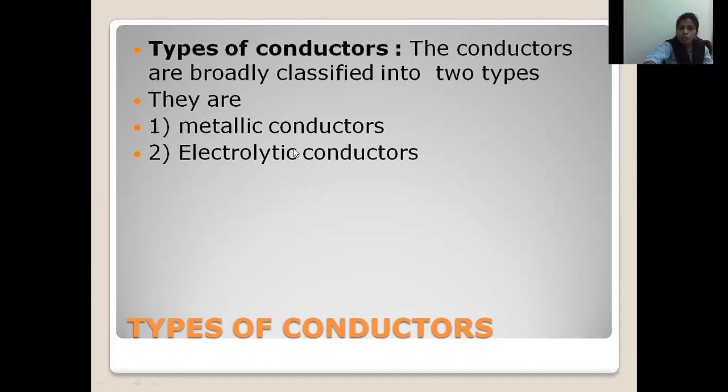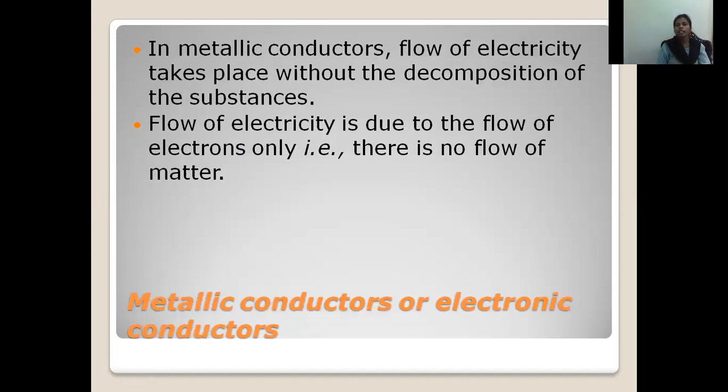Metallic and electrolytic conductors. Metallic conductors are also called electronic conductors, whereas electrolytic conductors are also called non-metallic conductors. Let us see one by one. What is metallic and non-metallic? Metallic is also called electronic. Non-metallic is also called electrolytic.